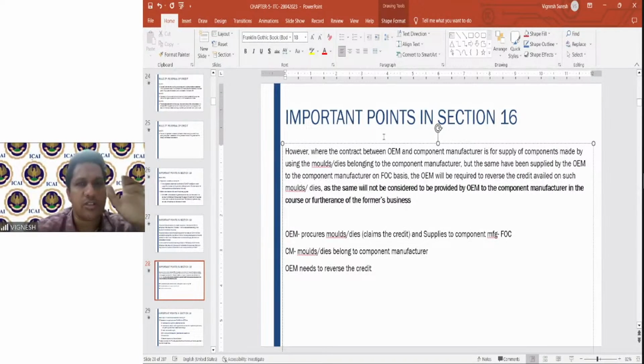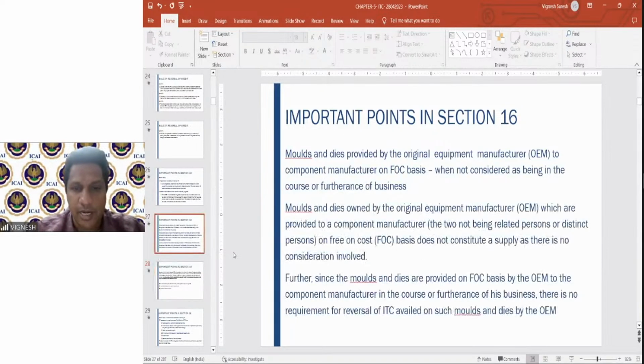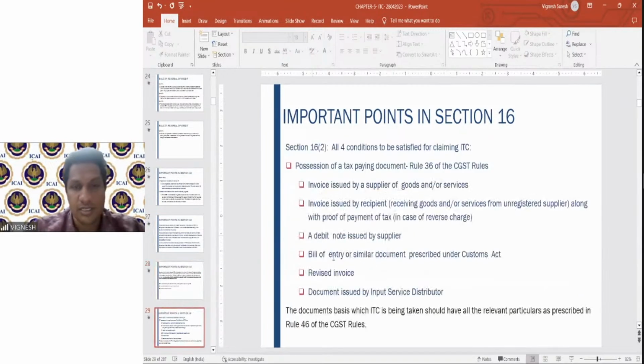So OEM procures the molds and dies, gives it to the manufacturer free of cost. Whatever credit it claims, it has to reverse, and it has to reverse because it is not to be considered in the course or furtherance of the business. These molds or dies are given because the contract of supply of components is given to the component manufacturer. Therefore, this first point and second point difference is important to be understood.